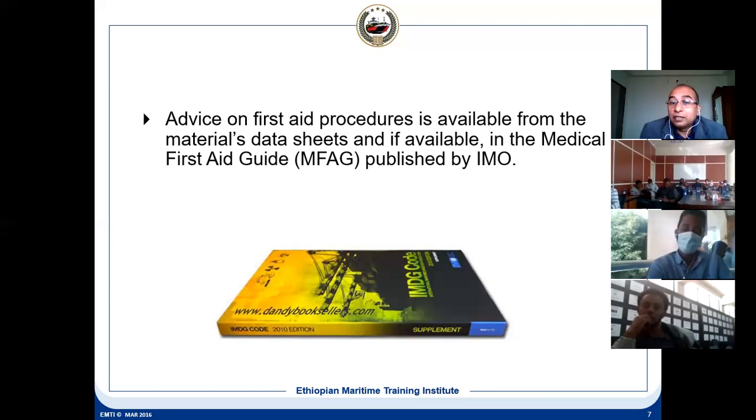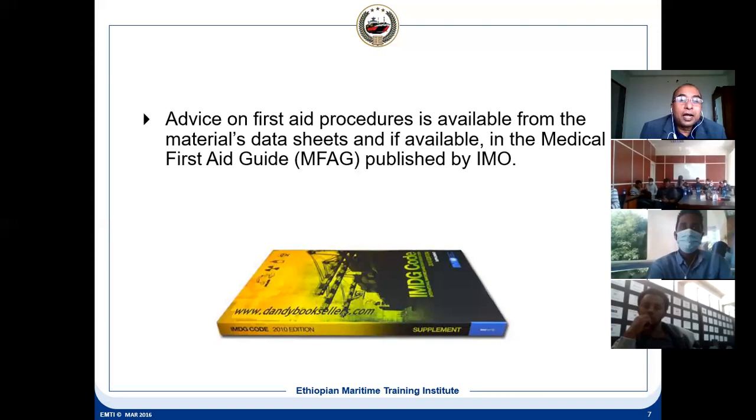Where will you get the latest edition? If you see the IMO publication list, it will be written which edition is the latest edition. And if any edition is changed, then this publication book has to be changed. New books have to be supplied to the vessel by the ship owner, the manager, and it has to be replaced, because these are mandatory requirements. Even the PSC will check that.